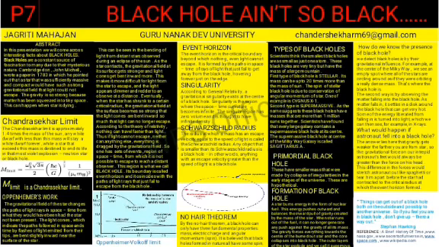Oppenheimer-Volkoff limit. It's basically the upper limit for the mass of a neutron star, beyond which it must collapse to become a black hole or possibly a quark star. It is analogous to the Chandrasekhar limit for a white dwarf star.